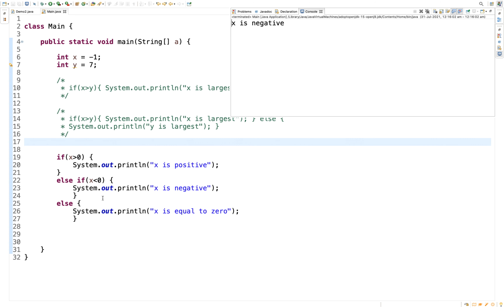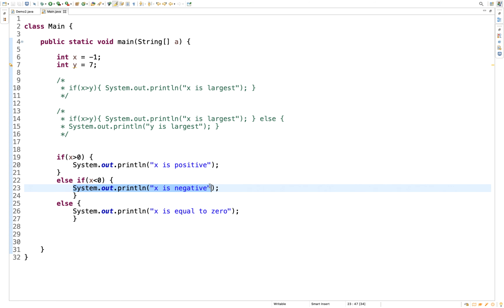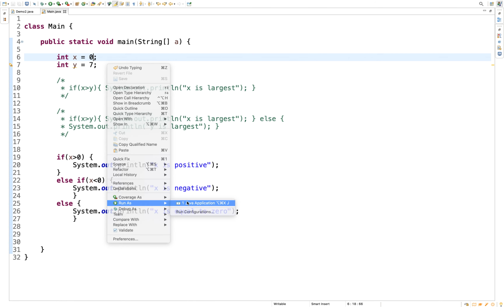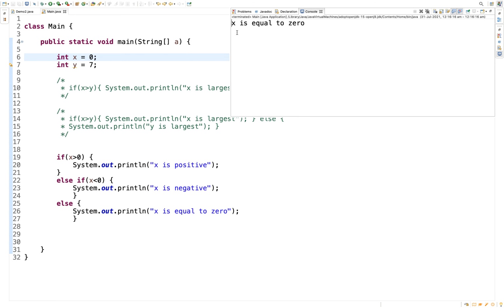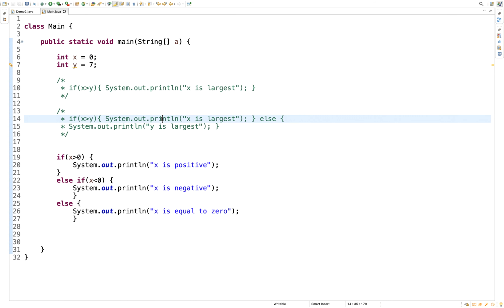Yes, x is negative, so it went under this block. Let's try to make it 0. Save the file and run it again. Yeah, x is equal to 0. So this is all about flow control, the if else and the if else if blocks.